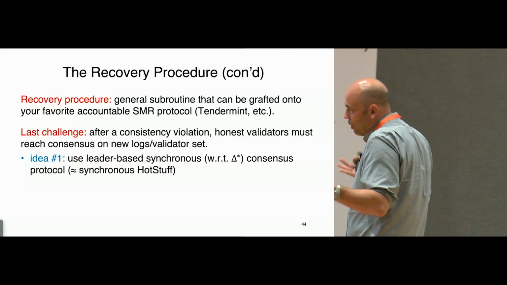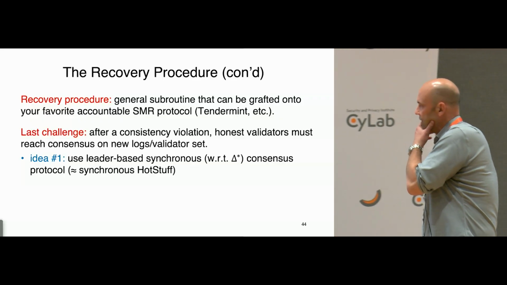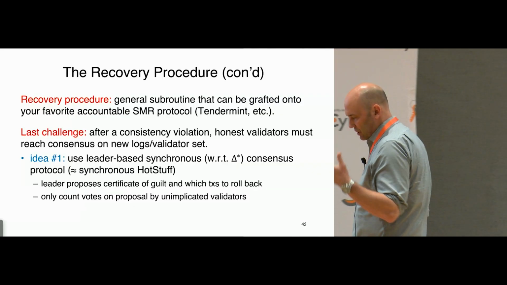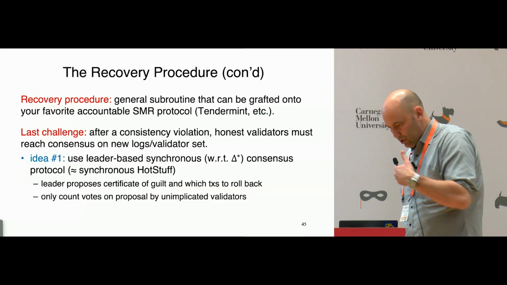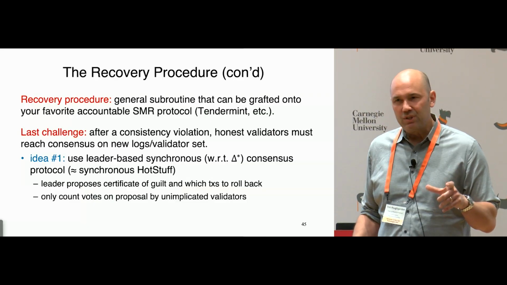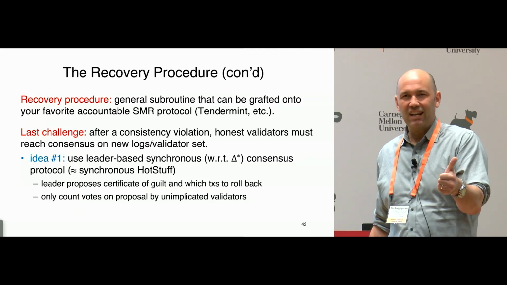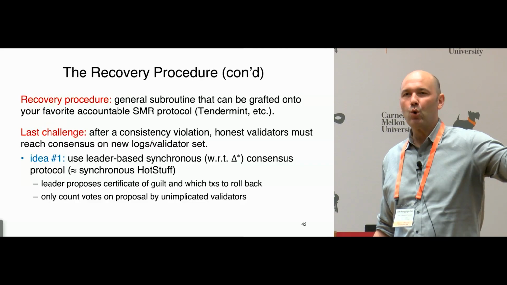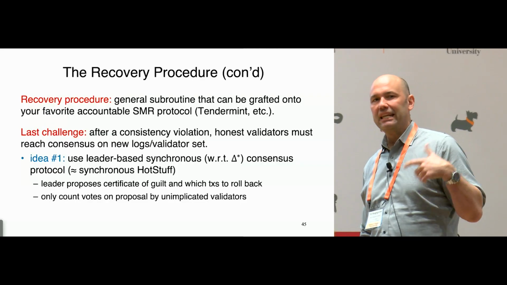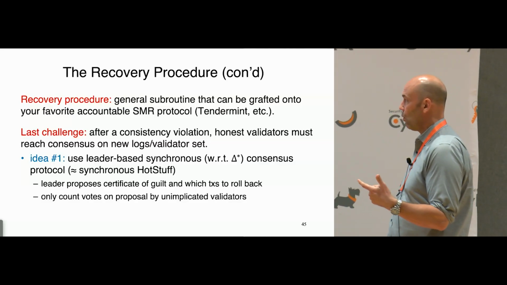So we design our own, but it's very closely related to, for example, synchronous HotStuff, a synchronous consensus protocol, okay? And you need to do some tweaks, given the guarantees that we need. So this is a view-based protocol with rotating leaders. And now a leader is going to be proposing the things people need to come to consensus on. So it's going to be proposing what the certificate of guilt is, and therefore who we should be ignoring going forward, namely the implicated players by that certificate of guilt. And furthermore, they need to be proposing what the new logs are. That is, they need to propose which transactions to roll back.